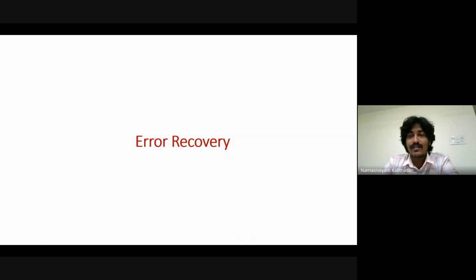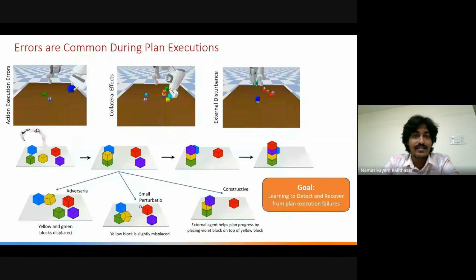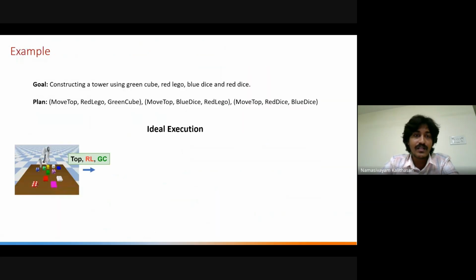So the takeaway is that errors happen all the time in plan execution. It can be an adversarial error, like the block being completely displaced, or a small perturbation which would make future actions unstable. And it can be constructive also. Maybe the human actually places a block on top of it, so technically the human is helping the robot get closer to the plan. So the robot should be able to understand these errors and recover from them. For example, now consider this concrete example of constructing a tower using a green cube, red Lego, blue dice, and red dice.